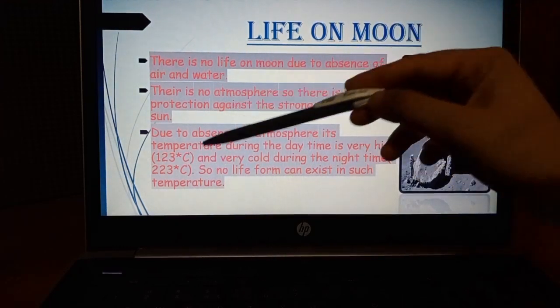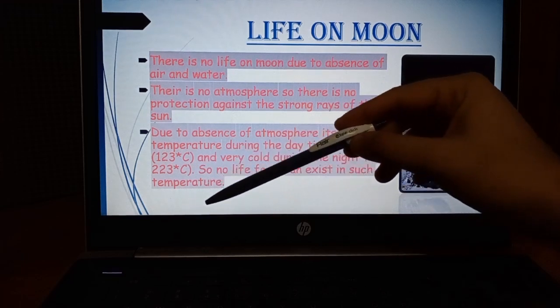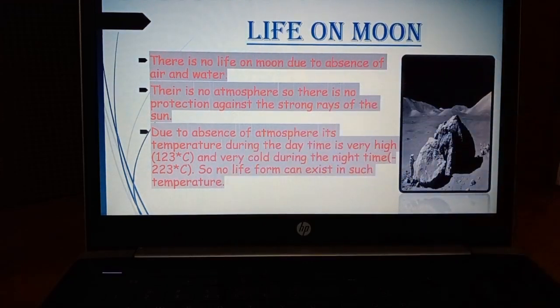So minus 223 degrees Celsius means it is very cold. So no life form, neither a human being nor a plant, not even any small insect, birds, animals, or any bacteria or virus, can survive in that extreme temperature, extremely low at night and extremely high in the daytime.